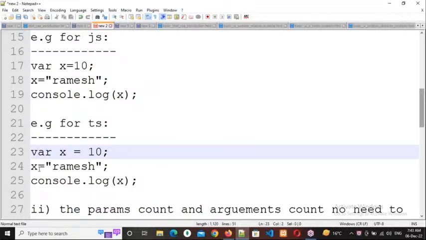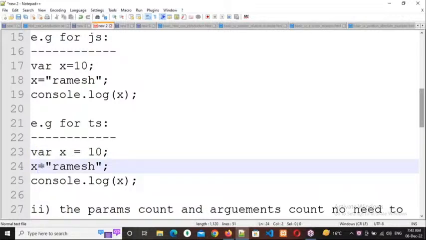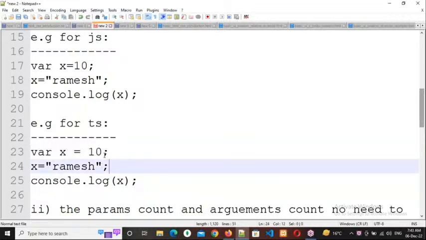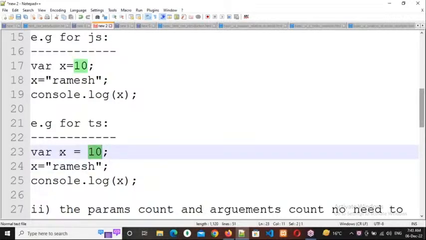So in line number 23 and 24, what is the first value? 23 only. So what type of data is it? It is a number. So automatically this x will accept only numbers, meaning x colon number it will become.